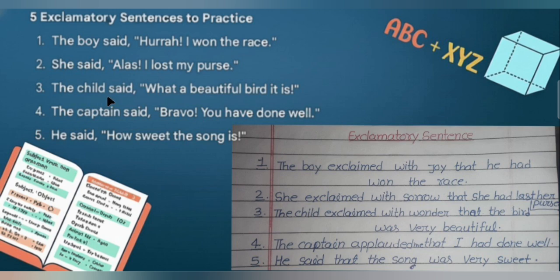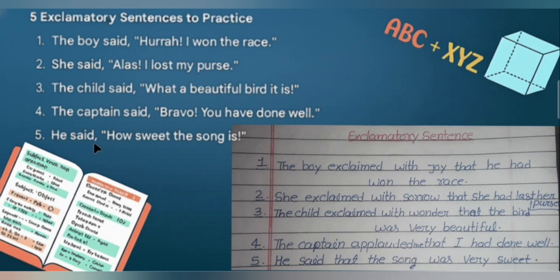Third one, the child said, what a beautiful bird it is. What a beautiful suggests something is wonderful or surprising. So we need to use exclaimed with wonder or surprise here. Then the indirect sentence will be, the child exclaimed with wonder that the bird was very beautiful. The captain said, bravo, you have done well. Bravo suggests that someone is praising me, so we need to use applauded here. Then the indirect sentence will be, the captain applauded me that I had done well.